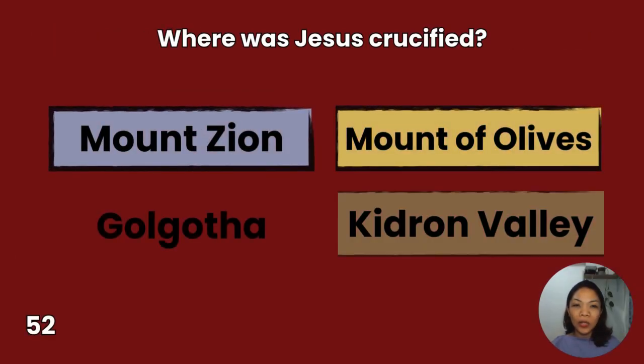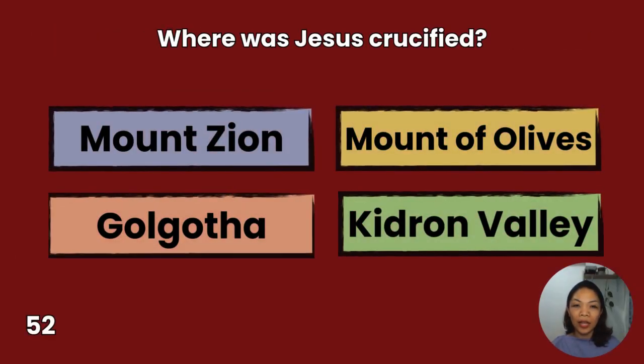52. Where was Jesus crucified? Mount Zion, Golgotha, Mount of Olives, Kidron Valley. You have 10 seconds to answer.